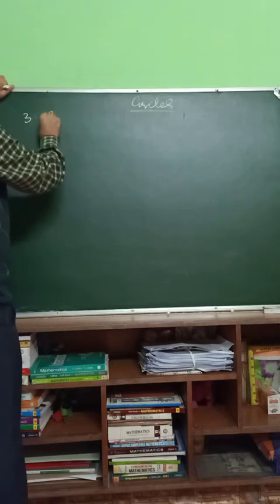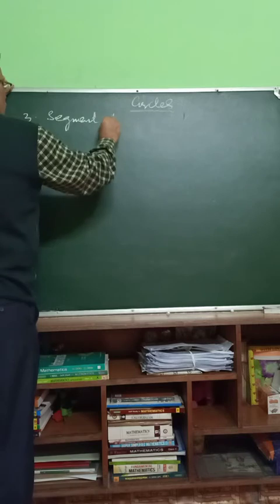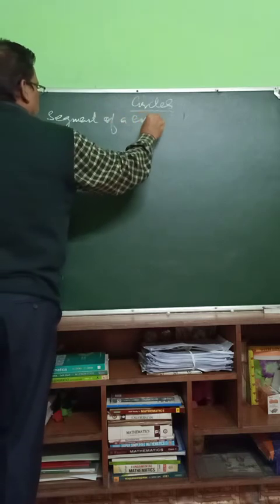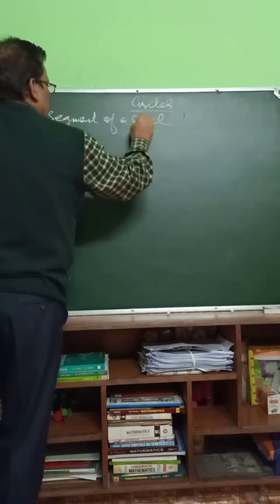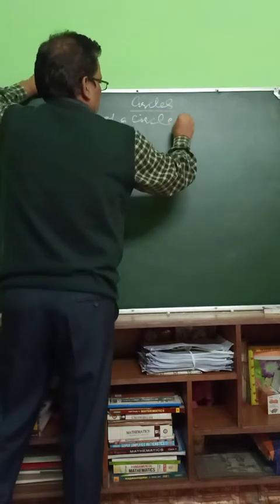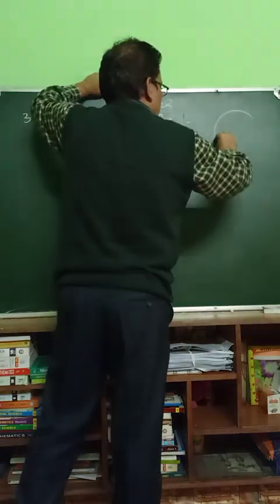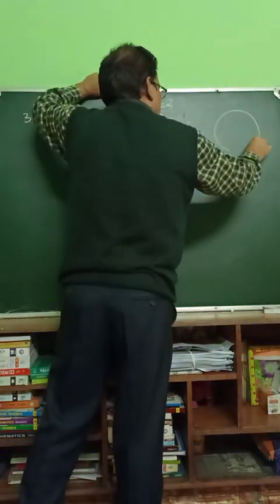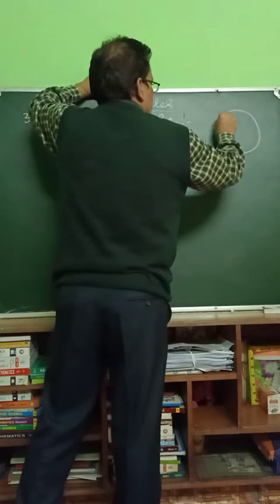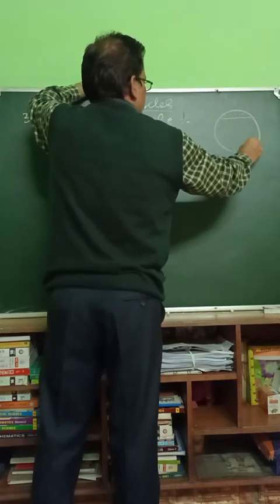What is segment of a circle? Segment of a circle. Yes, now we have made a circle. This is the segment of the circle. This is minor segment, this is the major segment.